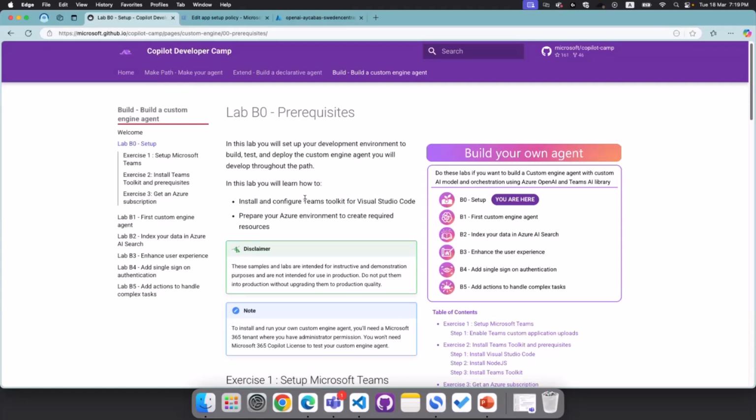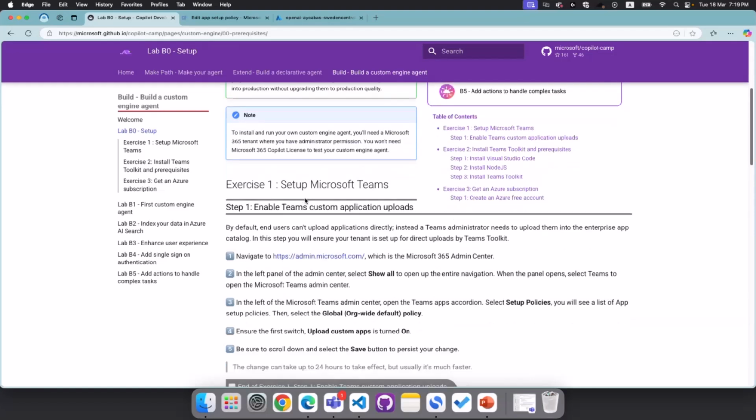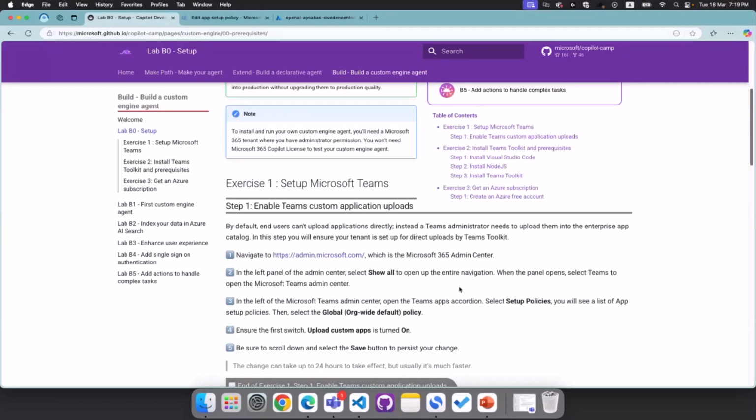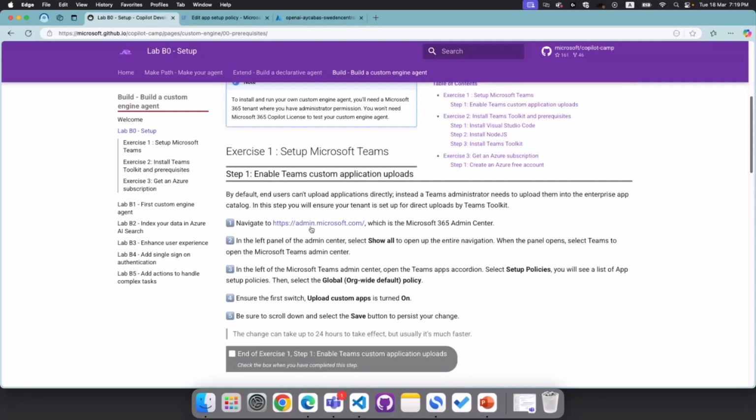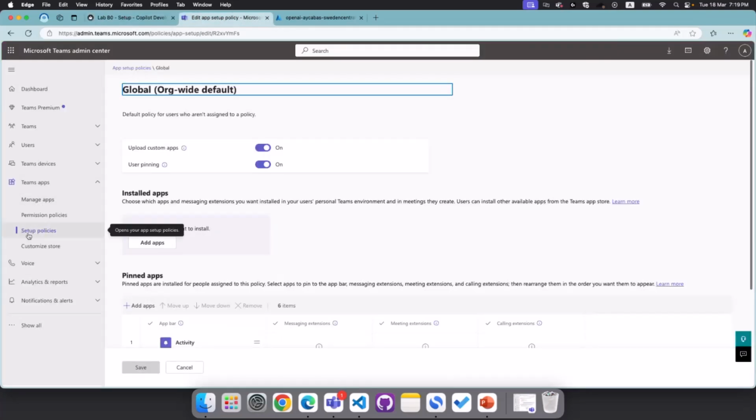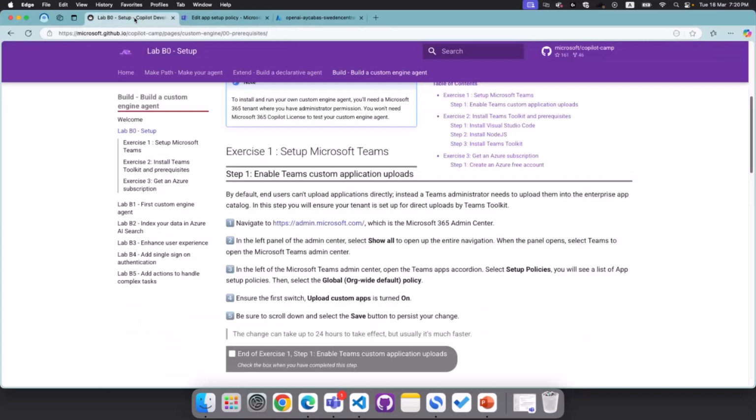Okay, so when we get started with the prerequisites, it's pretty similar to what Bob showed you last week, when he showed the prerequisites for the Extend pathway. It is a pretty similar setup because we all use Teams Toolkit for building agents. To start with, we need to enable Teams custom application uploads. To do that, go to admin.microsoft.com, and under the Show All section, you will see Microsoft Teams Admin Center. If you go there and select setup policies, the only thing you have to do is enable upload custom apps, and you will be able to test your apps and deploy your apps to Microsoft Teams.